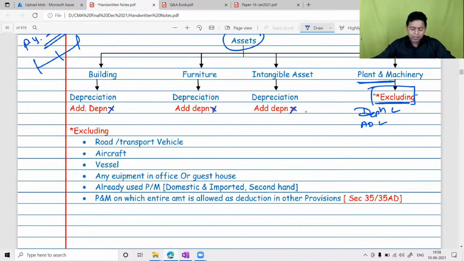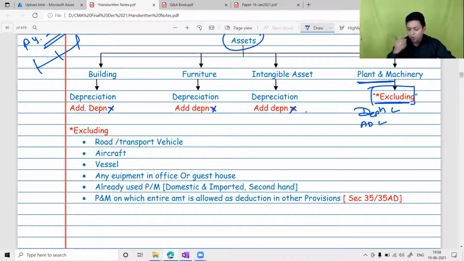Therefore, what we are saying, sir, additional depreciation is allowed on all the plant and machinery, but on road transport vehicles, additional depreciation will not be allowed. If I purchase 5 trucks for transportation of my goods, I will get depreciation, but not additional depreciation. Is it clear? On road transport vehicles, I will get depreciation because I am using the vehicle for business, but not additional depreciation. Additional depreciation is allowed only on plant and machinery. You imagine the factory structure.